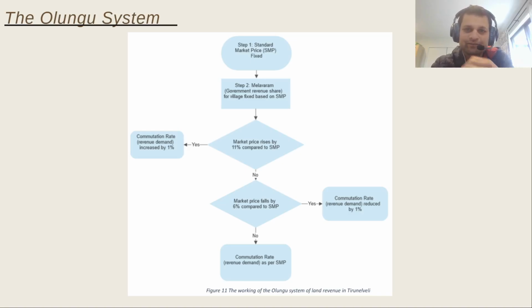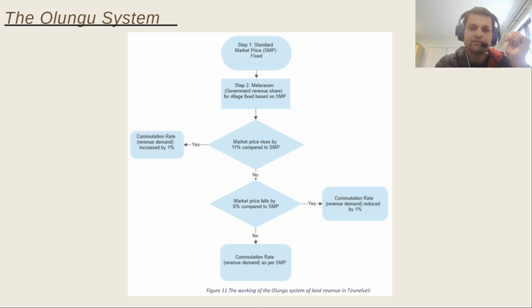The first thing was the British government fixed a standard market price. What was the standard market price? It was the price of grains in the wholesale market. Now, this standard market price, as with a lot of things, was typically fixed unrealistically high. The second step: based on the standard market price, the SMP, the government fixed what was known as the Melavaram. Melavaram is the government share of the farmer's revenue. This was fixed for a village, and it was based on the standard market price.